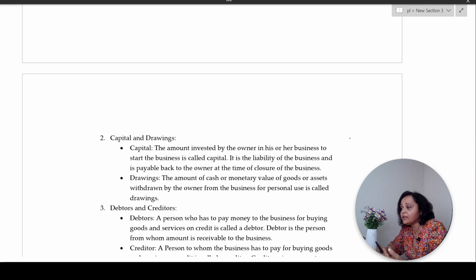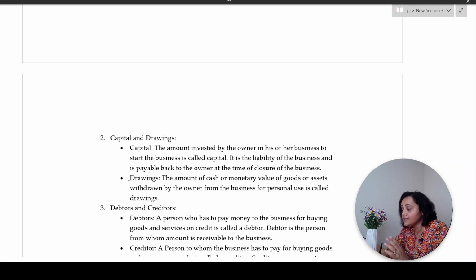Anything that the owner invests in the business to start it is called capital. From the business point of view, it becomes a liability. Liability is something which you have to give back. The owner has given this money to the business to start it, so from the business point of view, that money has to be returned to the owner when the business is getting closed. Correct?